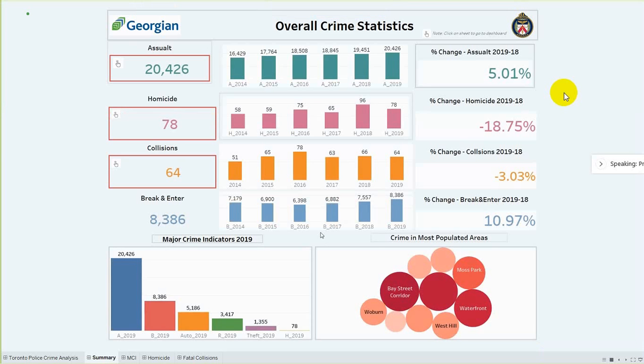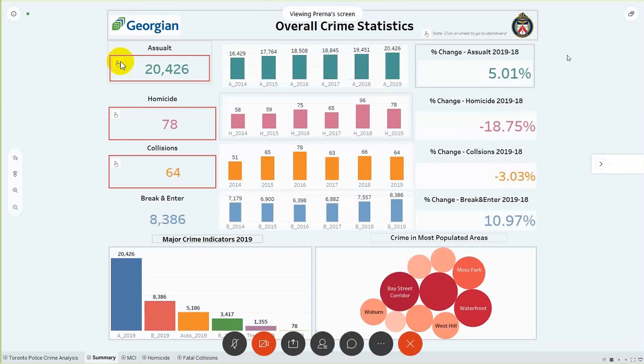So hi Eli, this is Shrishti. This is a dashboard which will tell you about the overall crime statistics that are occurring in the Toronto region. On the left hand side, we are displaying the overall crime which is happening in 2019. So these numbers are indicative only for 2019. For instance, assault is 2426. It means that 2426 incidents have occurred in 2019 for assault, 78 for homicide, 64 for collisions, and 8386 for break and entry.